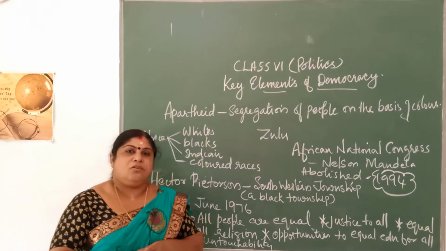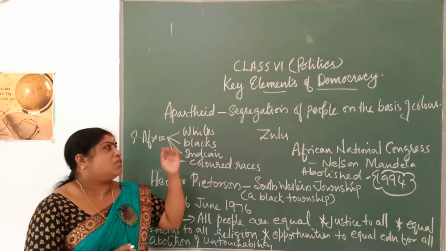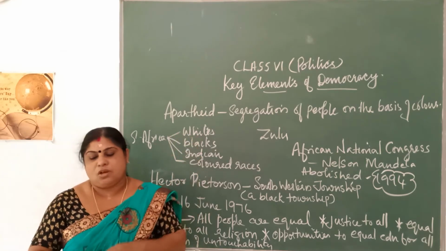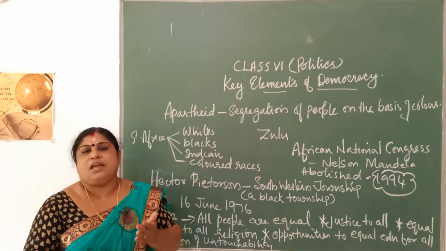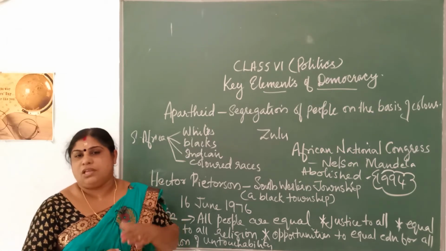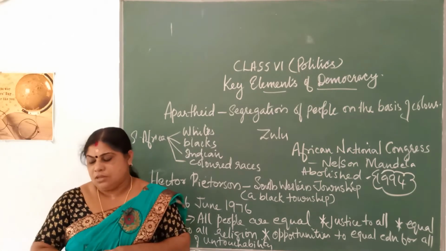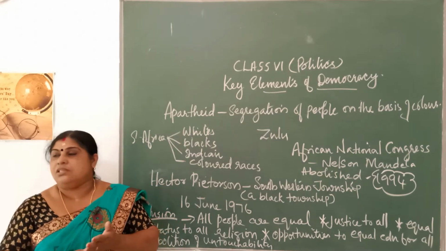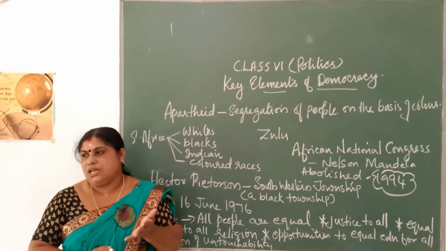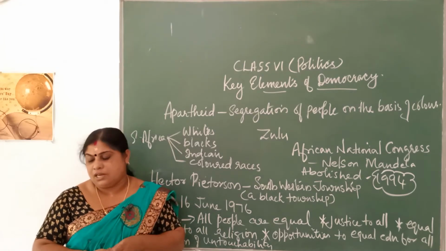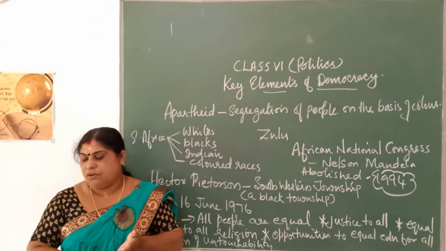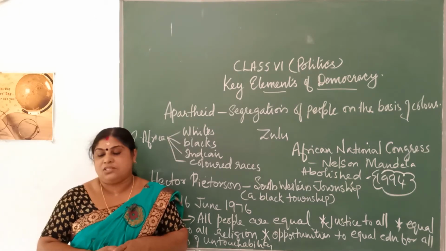So, how did they begin to segregate the black people on the basis of color? Everywhere, in all walks of life, they used to separate the blacks. The non-whites did not have the right to vote. Then they were restricted from living in an area where the whites lived.